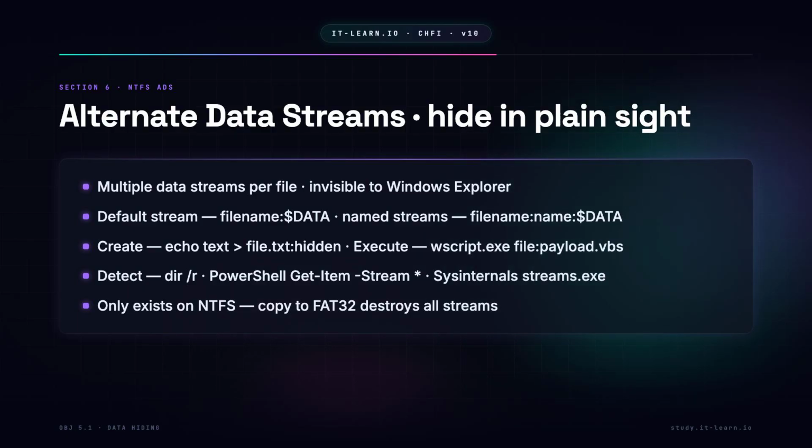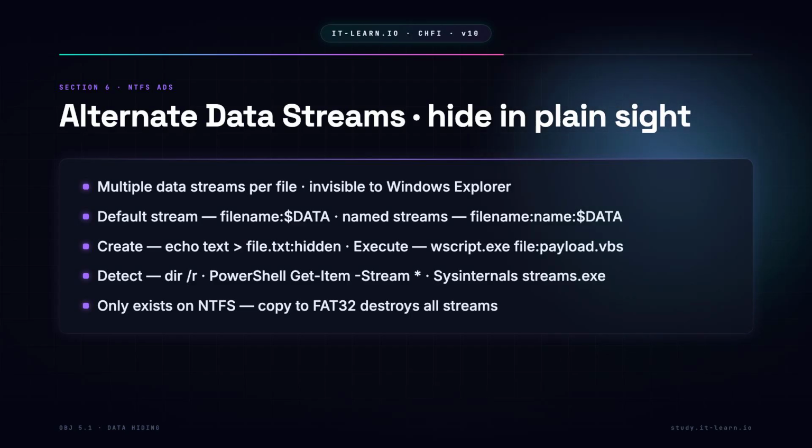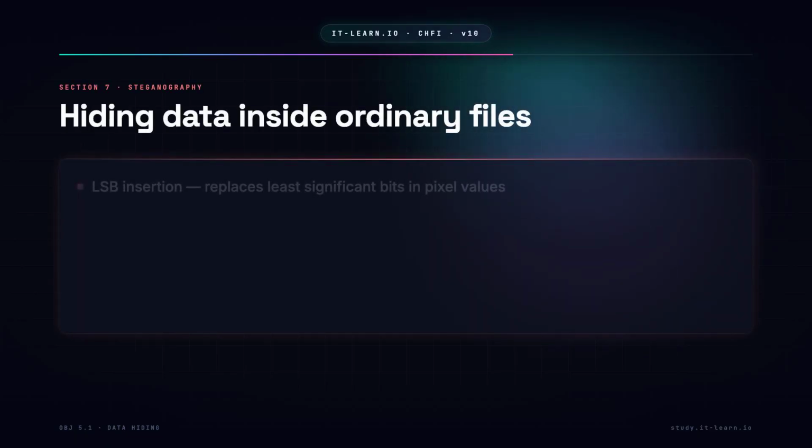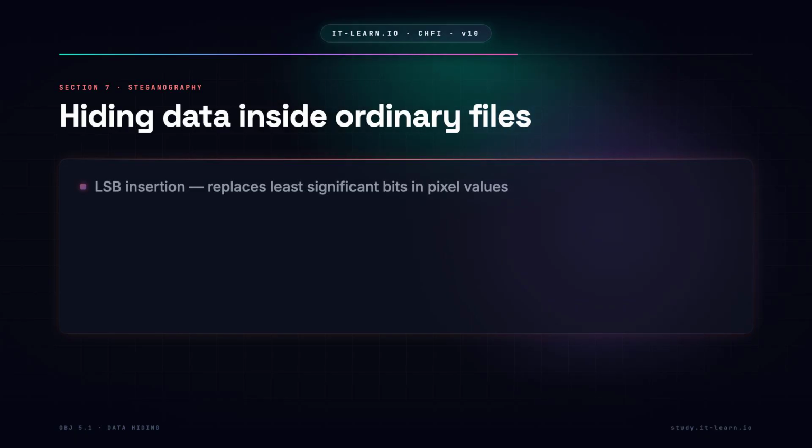Copy the file to FAT32 and every stream is destroyed. Zone.Identifier ADS is a legitimate Windows feature that tracks files downloaded from the internet. Absence may indicate anti-forensics. Steganography: hiding secret data inside ordinary files. The carrier file appears normal.